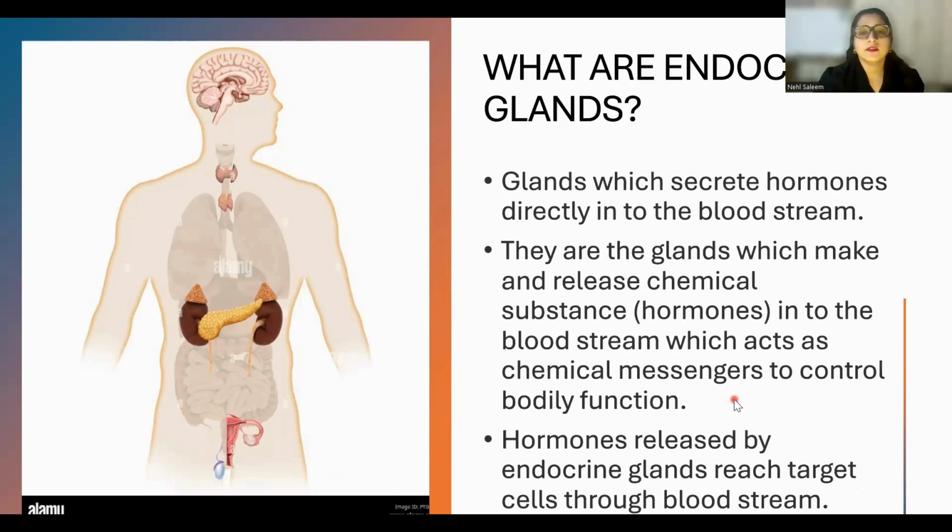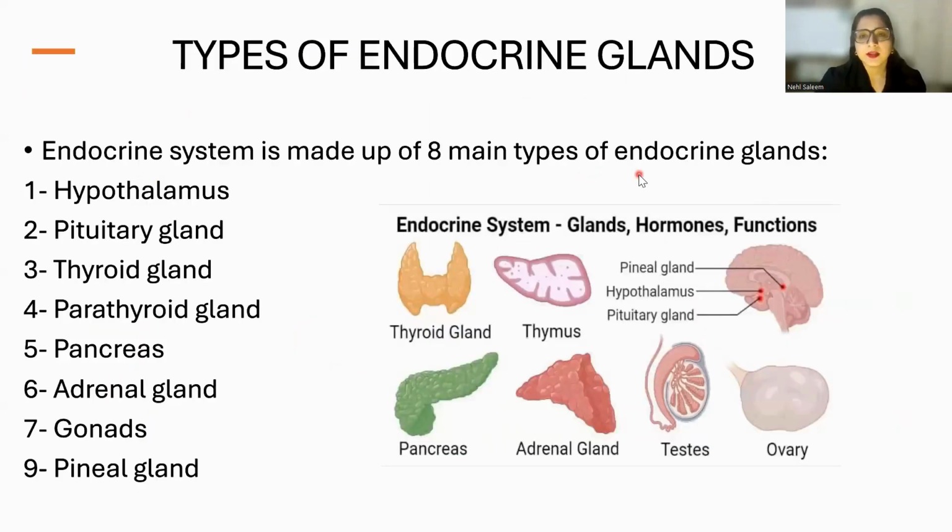Then this endocrine system is made up of 8 main types of endocrine glands. We have hypothalamus, we have pituitary gland, we have thyroid gland, we have parathyroid gland, we have pancreas, we have adrenal gland, we have gonads, and we have pineal gland.